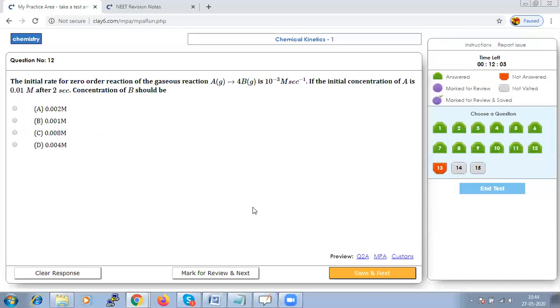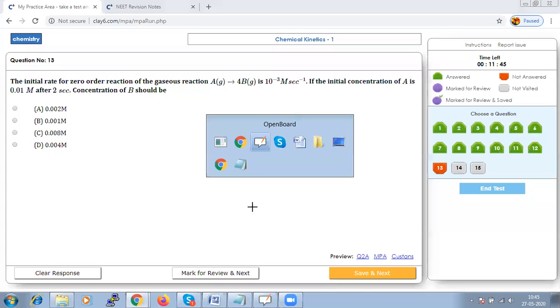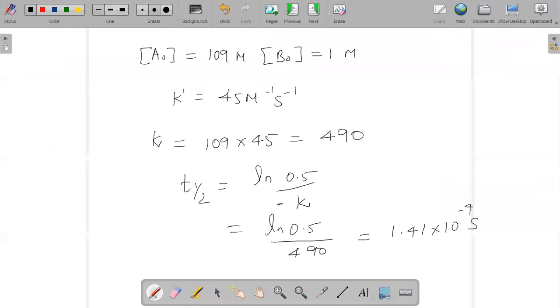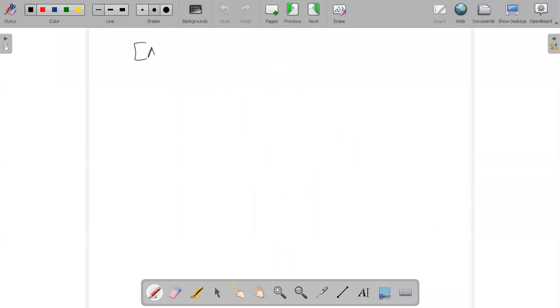The initial rate of a zero order reaction of the gaseous A and B is 10 to the power of minus 3 mole per second, and the initial concentration of A is given, we have to find after 2 seconds. So when we say in that format, we know that concentration of A at time t will be equal to concentration A naught minus K t. All the values are there with us.